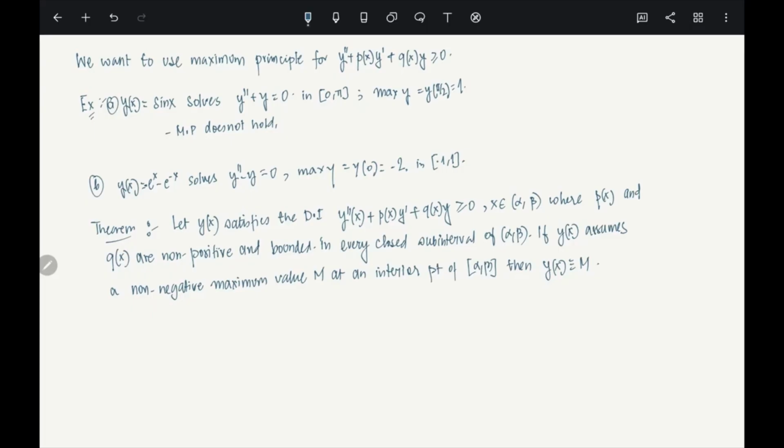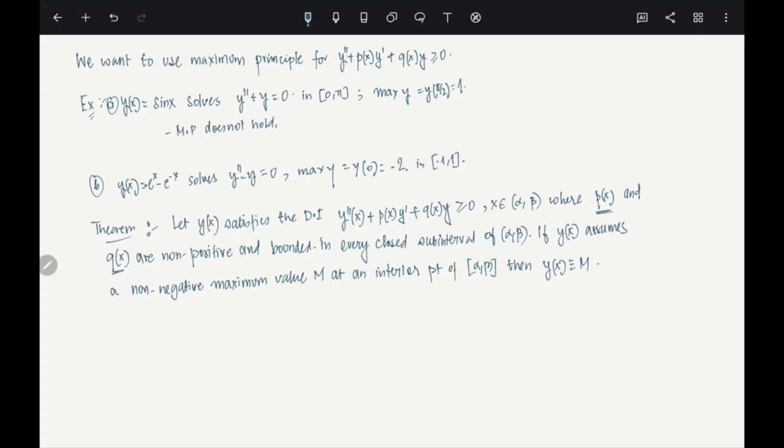So what does it say? It says that if you look at this equation, y double prime plus p(x) y prime plus q(x) y greater than or equal to 0, and both p and q are non-positive. So this is very important. P and q have to be non-positive, less than or equal to 0 there, and they are continuous. For now, let's just assume it is continuous. You don't need continuity, but we can assume that.